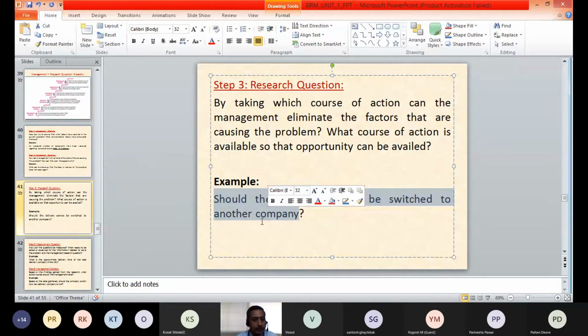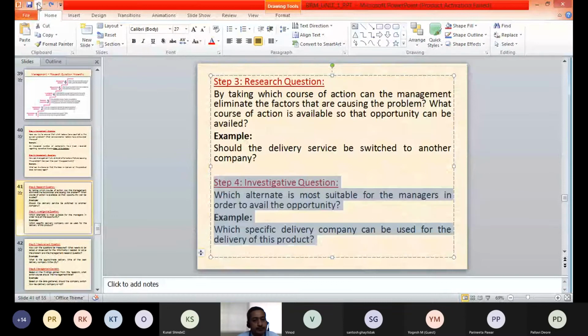Delay in the delivery of the product, how that can be avoided. Now the research question is specific. Should the delivery service be switched to another company? Can that delivery be made through another company or another alternative so that the delay can be avoided? So once this research question is framed, we go to the investigative question.